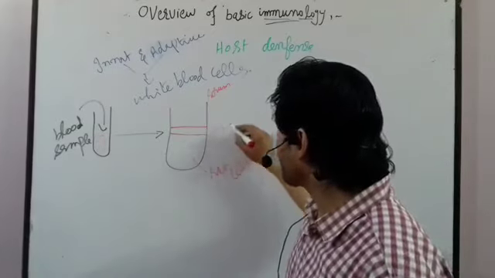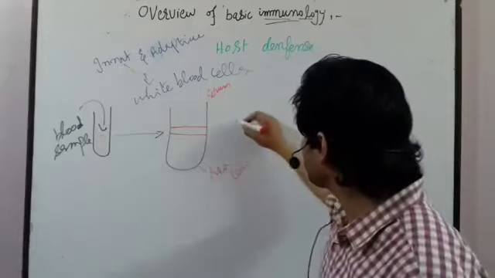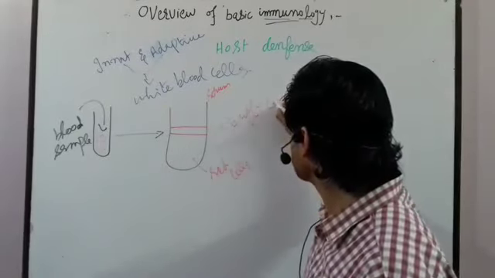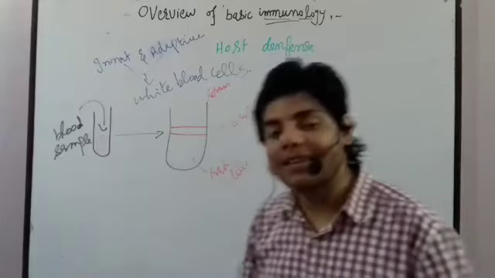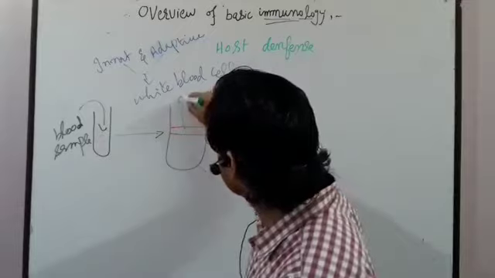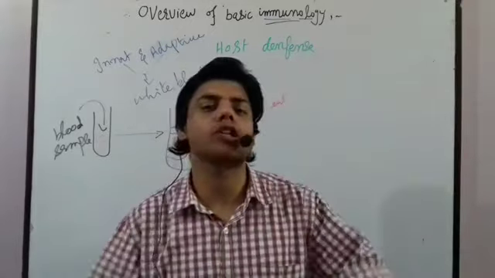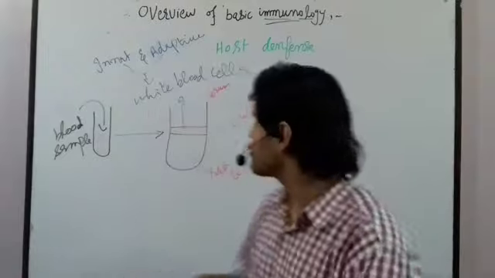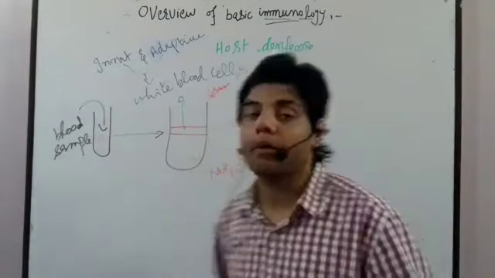These are the white portion, which we usually call the Buffy coat. Now, inside the Buffy coat, they contain the WBCs: neutrophils, eosinophils, monocytes, lymphocytes, B cells, T cells. All these kinds of things are involved in the Buffy coat.